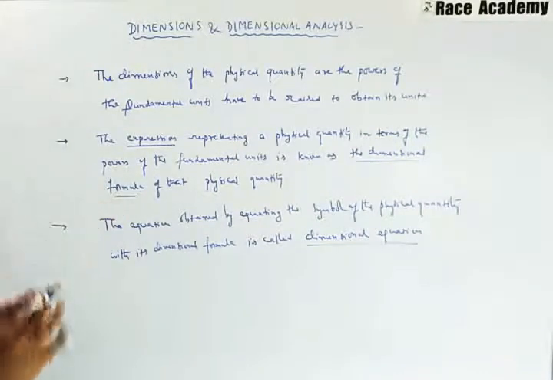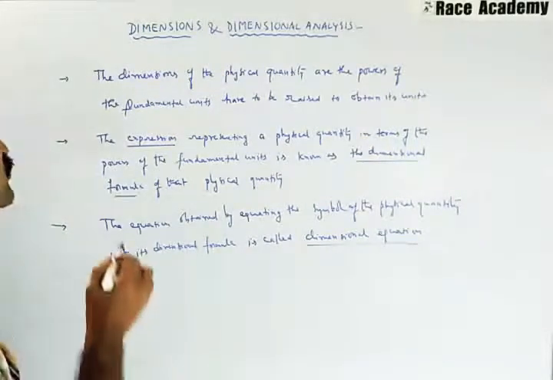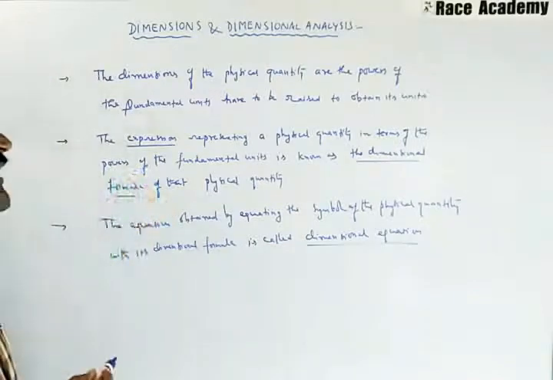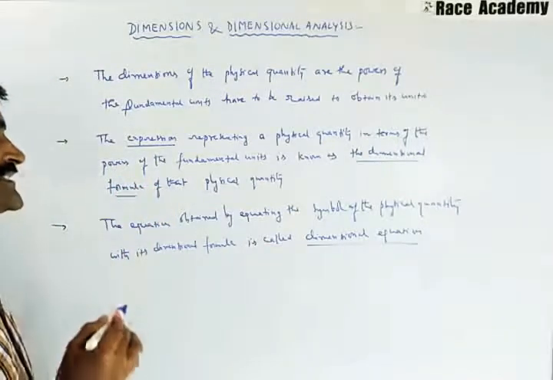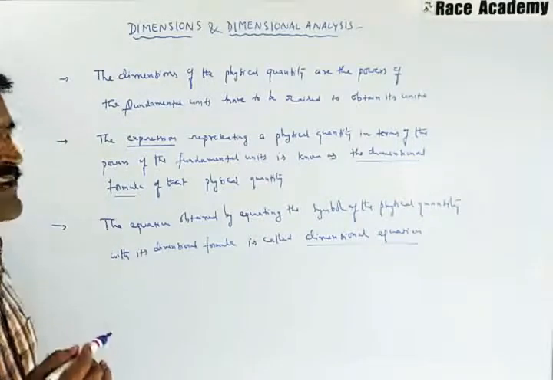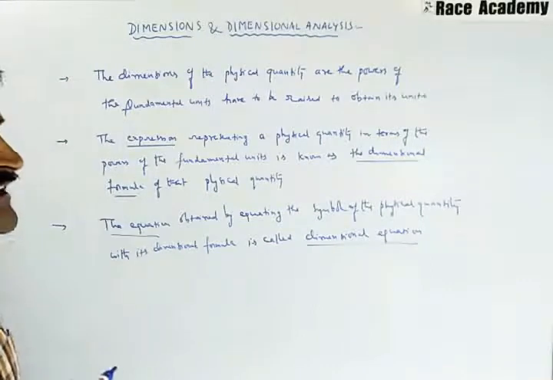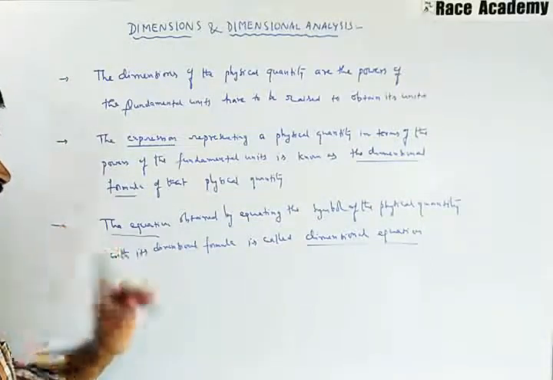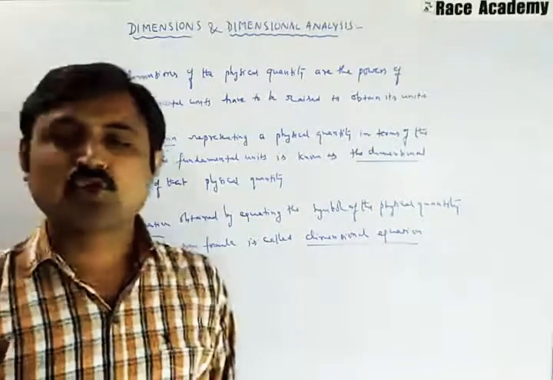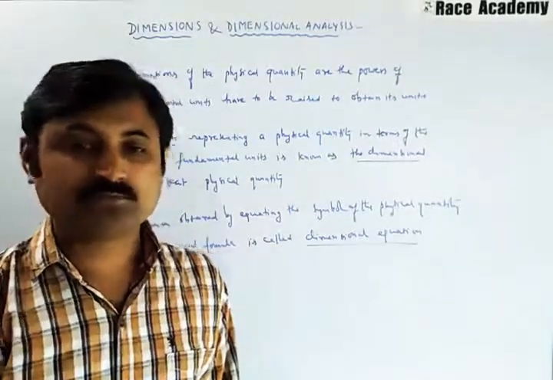The second point is the dimensional formula, the expression representing a physical quantity in terms of the powers of the fundamental units. The third point is the dimensional equation, the equation obtained by equating the symbol of the physical quantity with its dimensional formula. Okay.